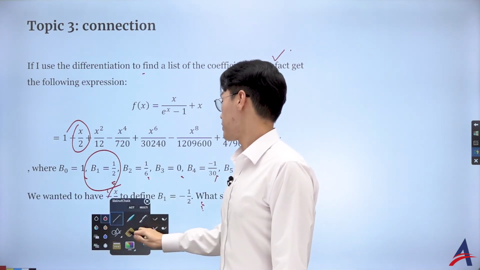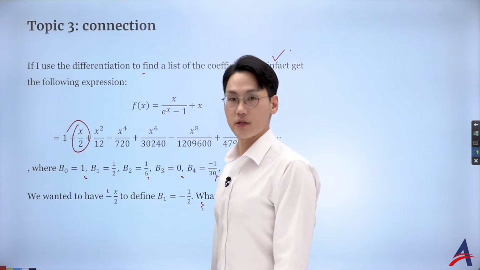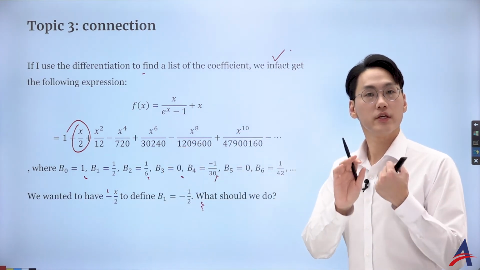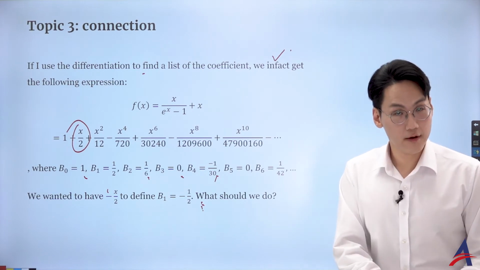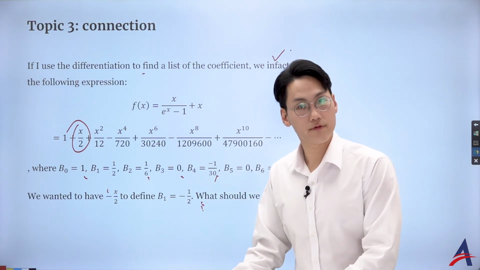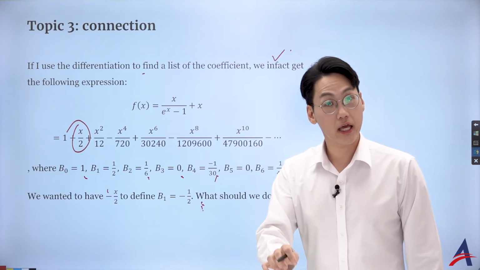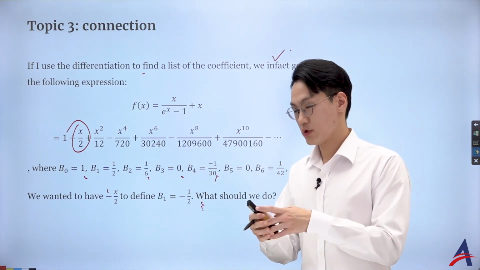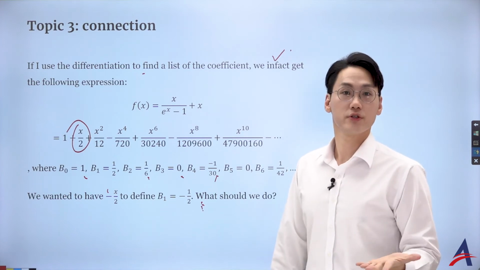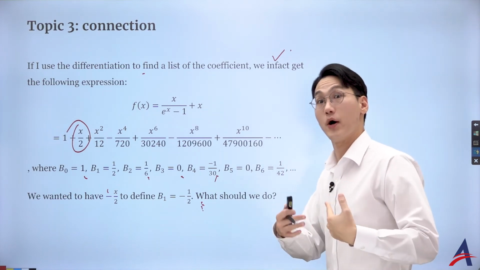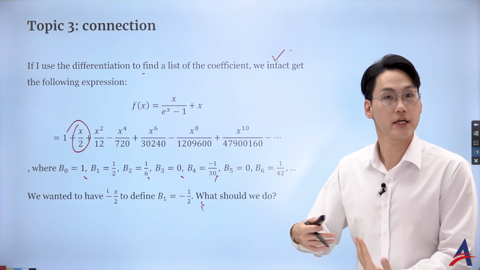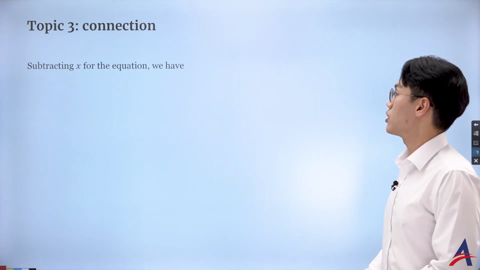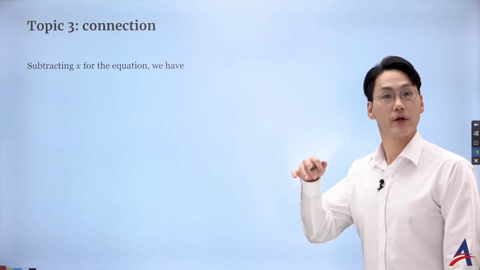Negative x over 2. Okay, so that is interesting. Some alternative versions of the Bernoulli number give you B1 as positive half, and some give you negative half. But we want to work with the negative half for this practice. You can also elaborate this idea for your internal assessment or the extended essay: why positive half or negative half sometimes has to be defined alternatively. So that's a great discussion. But at the moment, we want to have B1 as a negative half.